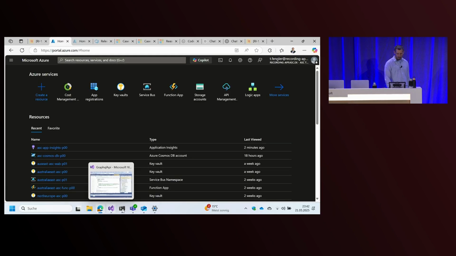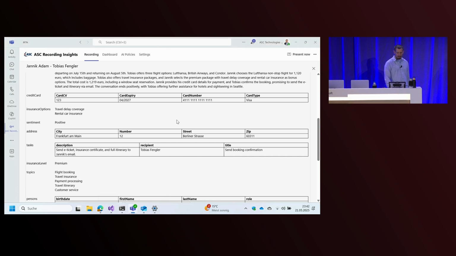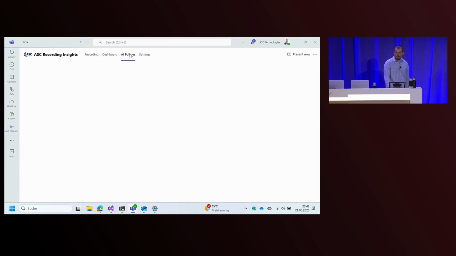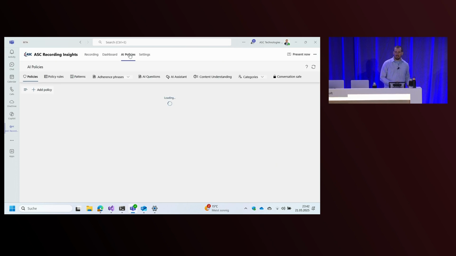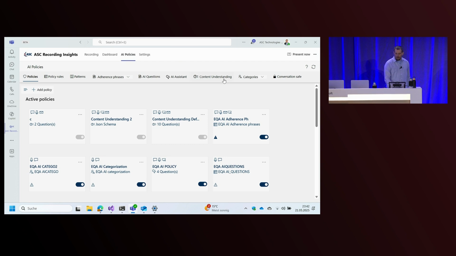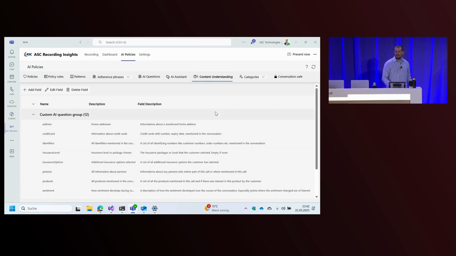Now, Yannick, can you show me how easy the configuration is in Recording Insights? Well, most certainly. We split the configuration into 2 parts, and we completely integrated those into Recording Insights. So you don't have to deal with content understanding directly, you only deal with RI. The first thing you got to do is create all the fields that you want to have in your policy in this very easy interface.